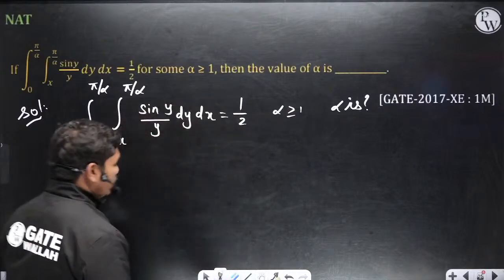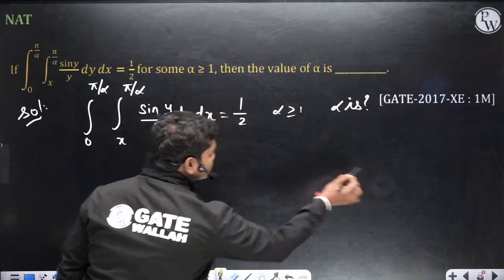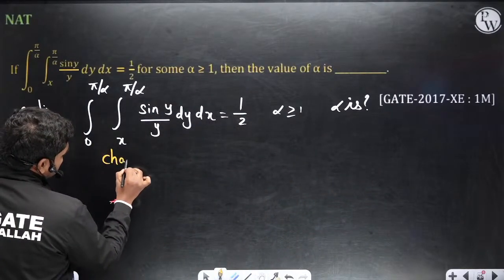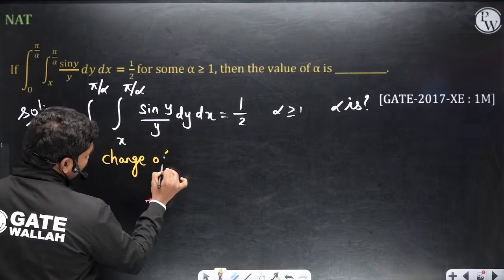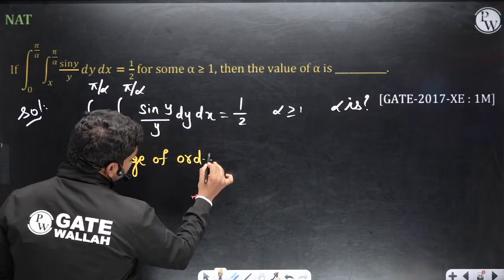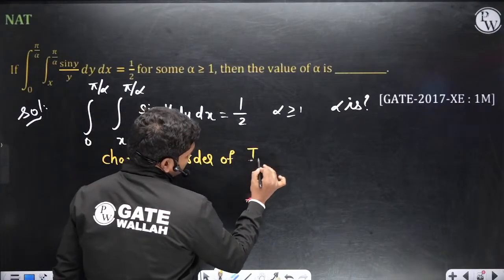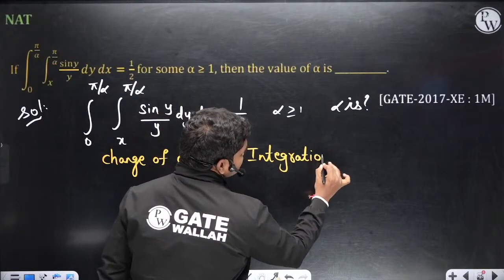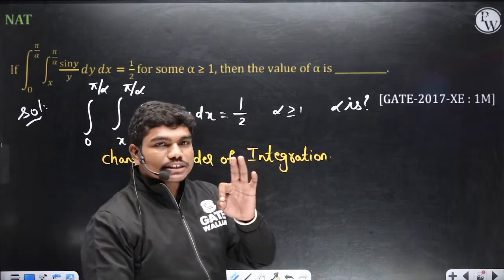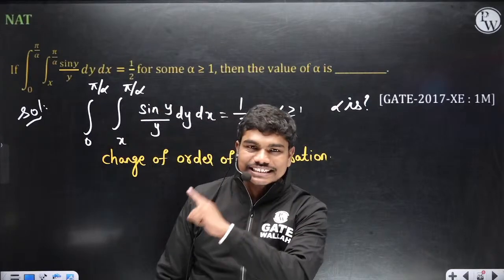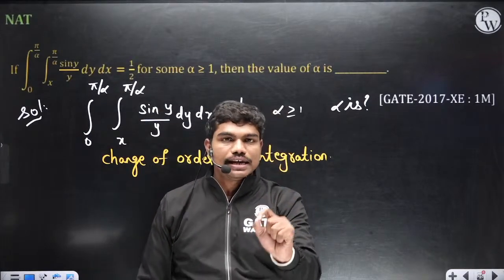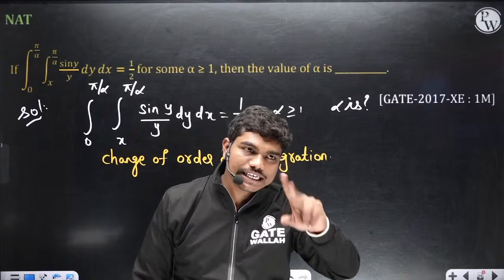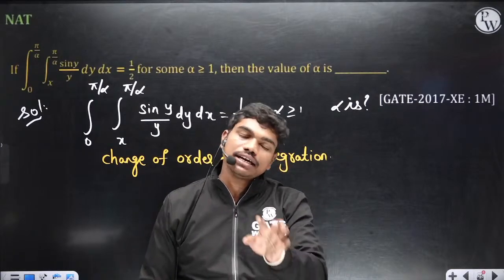This is one very important concept in calculus, change of order of integration. Now I'll explain this concept using this example, so please be focused. Whatever question comes in exam, by changing the order of integration, you can answer this.